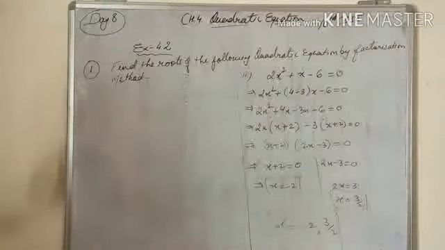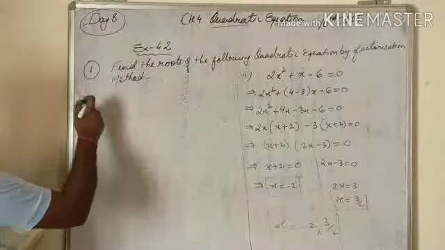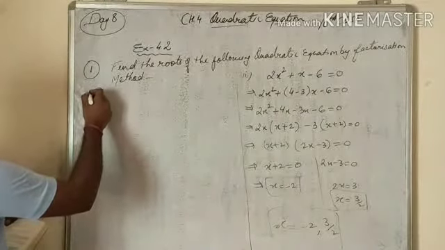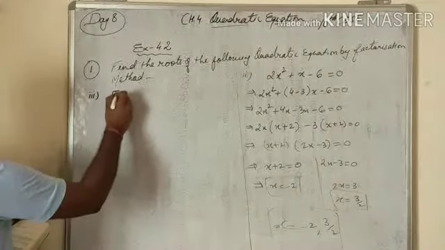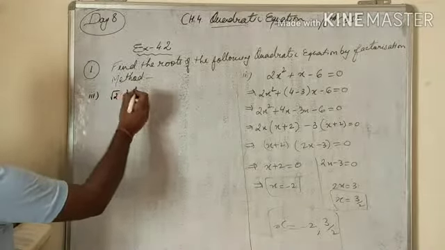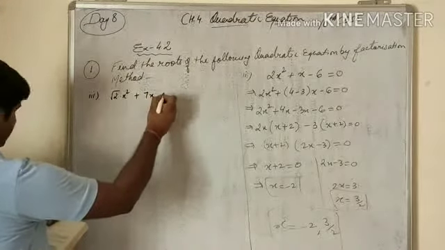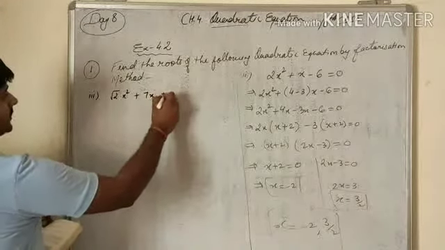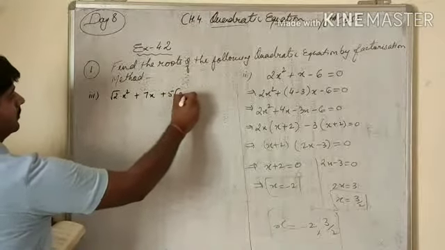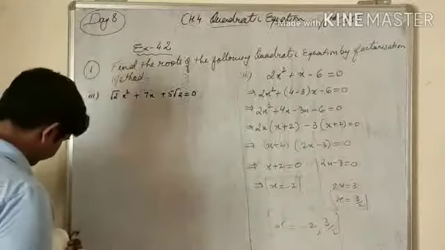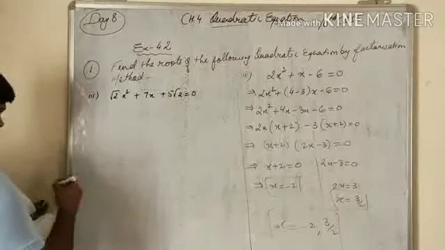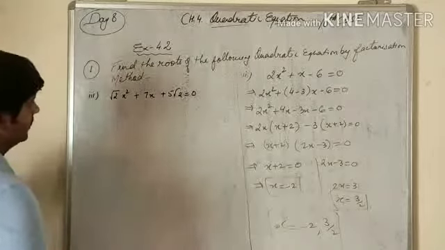So the third part is root 2x square plus 7x plus 5 root 2 equals to 0, and this we will solve.